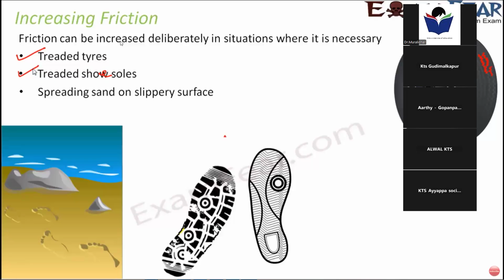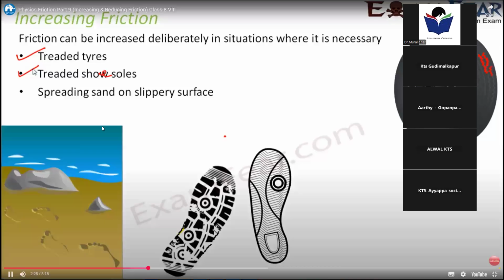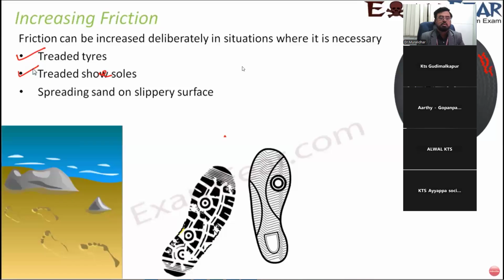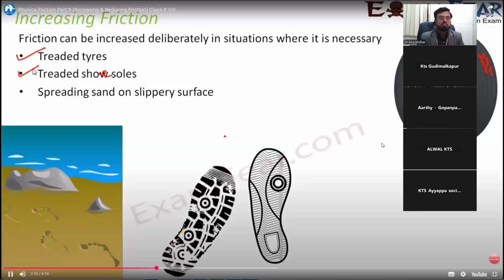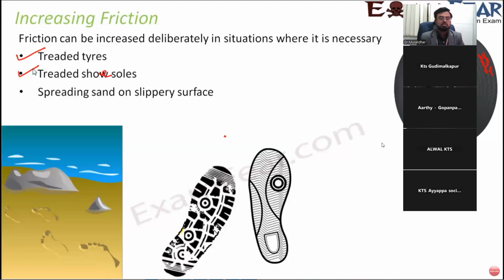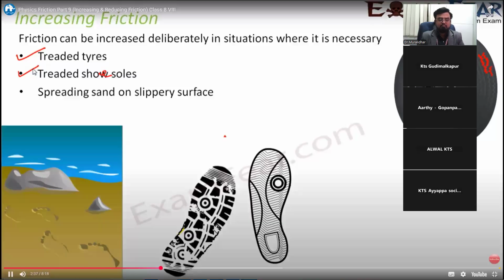Spreading sand on a slippery surface. Let us suppose oil has been spilled over a surface in your house. What happens? You tend to slip over it. Why? Because the surface has become slippery and the friction has reduced. So if you want to increase the friction, what do you do? First of all, you remove the oil. Then you just spread some sand over the surface.